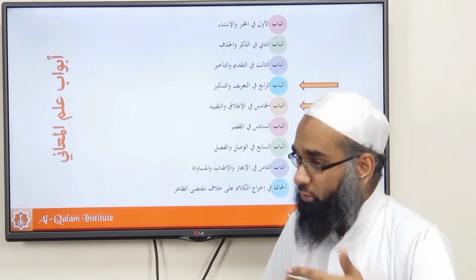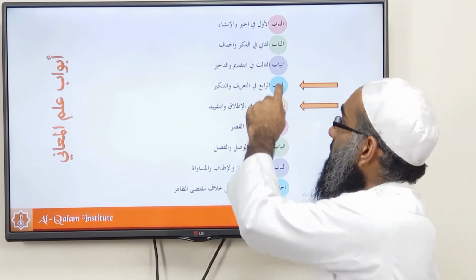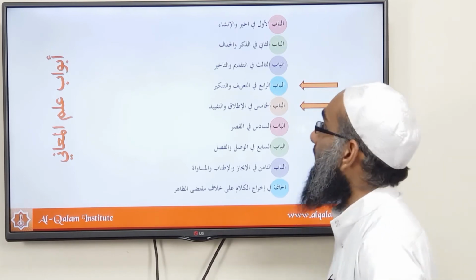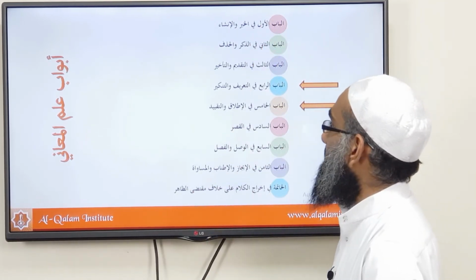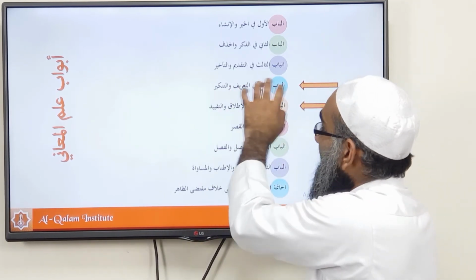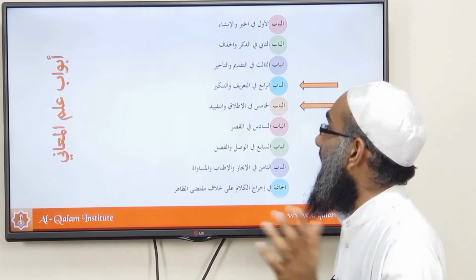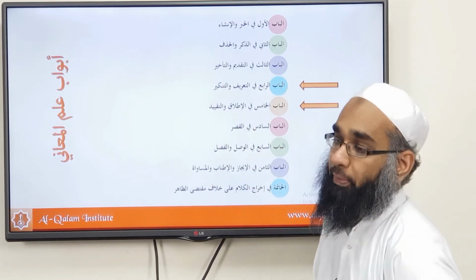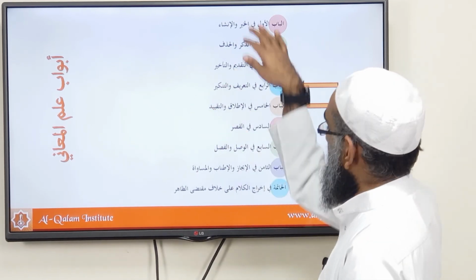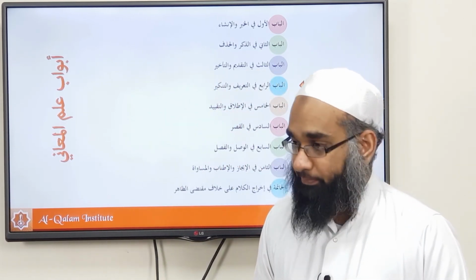I don't know why, maybe there were 2 versions in the old days, but he doesn't have this, and he's done a commentary on this. A few other copies don't have these 2 babs. But in our copies, the ones that we use, the Hindu Park copies, the Maktabat al-Bushra and the Qadimi Kutub Khana, they all have all of these babs. So in the majority of the commentaries of Duroosul Balagah, such as Shumus al-Bara'a, it has these babs. But for some reason, these 2 babs are missing. I don't know if the audio was missing, and then it was just dictated and written off from the audio, or whatever the reason was, these 2 babs are not found in that copy. So you might find a few versions of this book without these 2 babs. But these are the 8 babs and the khatima that we'll be discussing. Okay? Any questions? Yeah?